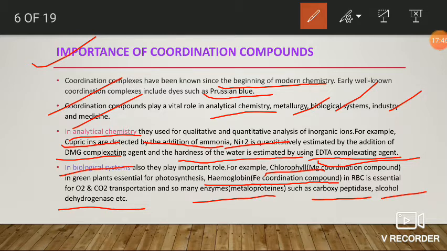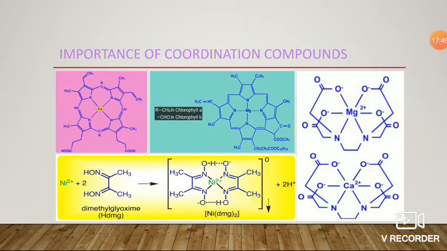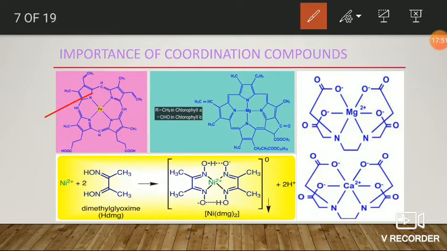Okay, fine. Next, here the first and second, these two are metalloporphyrins. Here it is iron porphyrin, it is magnesium porphyrin rings. Porphyrin rings are tetrapyrrole systems, in which the four pyrrole rings are connected through CH2, that is, methylene groups. Here the first one is the hemoglobin structure, the second one is the chlorophyll structure. These two are coordination compounds.